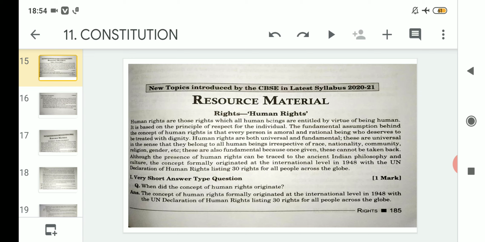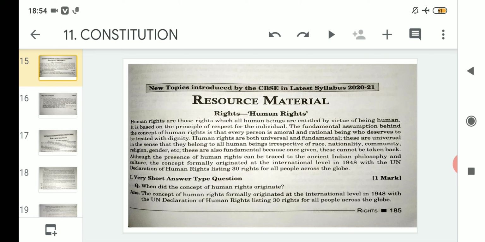That means wherever a person is born, you or anyone who is born as a human being in any part of the world should be given a minimum of 30 rights that have been allotted through the United Nations Declaration of Human Rights. Clear? So that was done. If we want to trace the history, in 1948 the UNDHR listed 30 rights for all people across the globe.